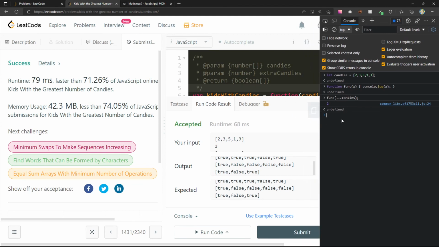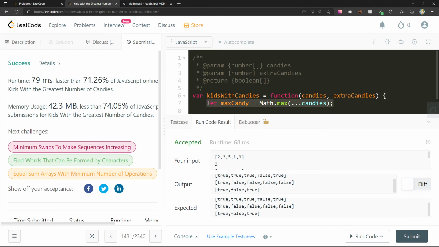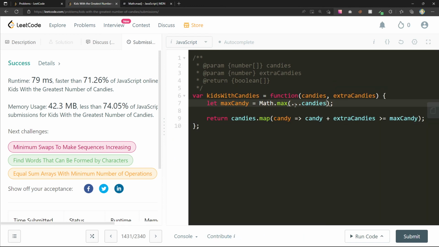What does math.max do? That is so weird. That's just one of those weird things. I need to look more into this, but I could have sworn this picked off each one of the numbers individually and passed them in as a comma separated list of numbers, but apparently that's not the case. However, this still works.